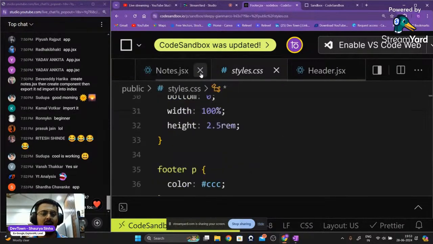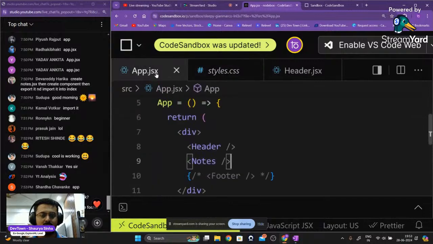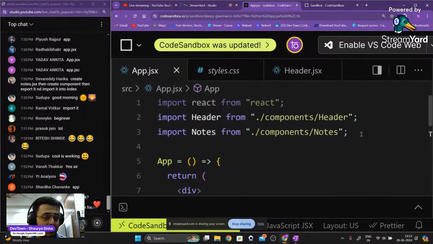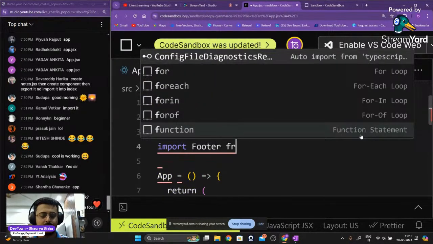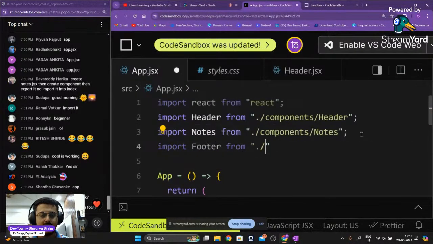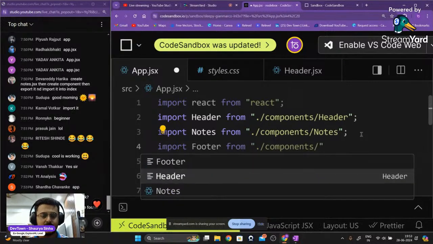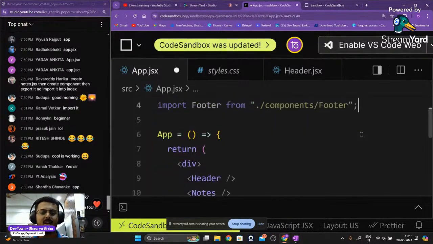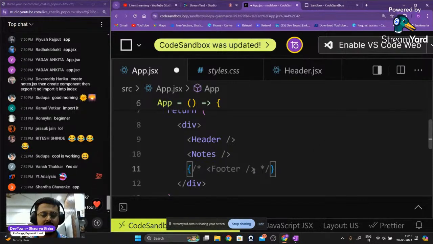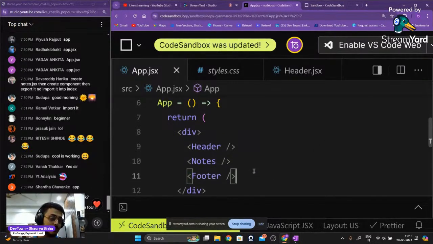Then we're going to go into our app.jsx, of course. Inside of app.jsx, we're going to import our footer file, right? So import footer from dot slash component slash footer. Okay, we are going to put up the semicolon at the end. We're going to remove our particular comments from right over here. Do not forget to remove the comments, guys.